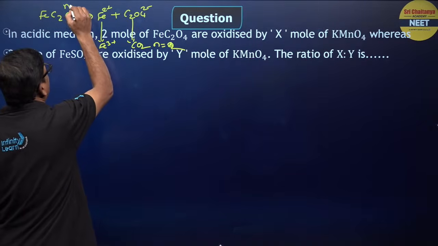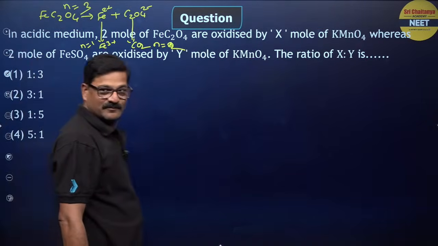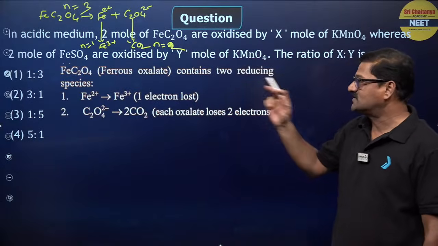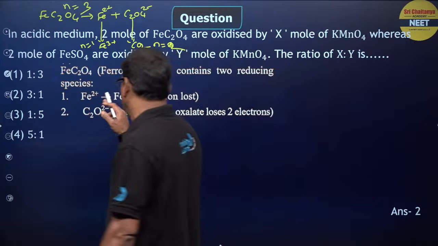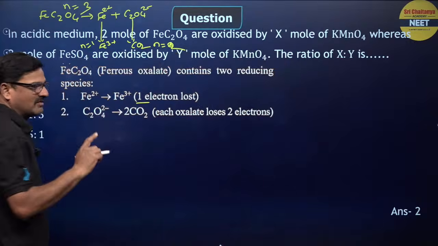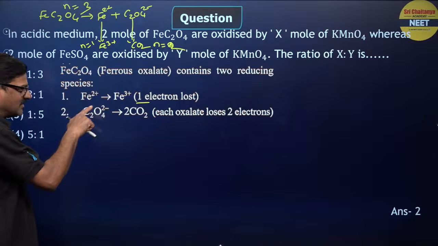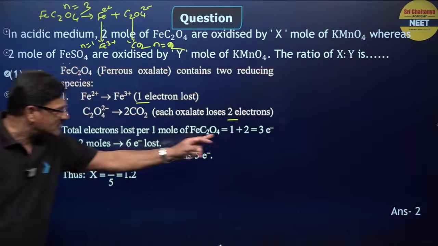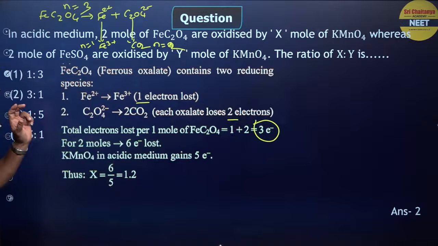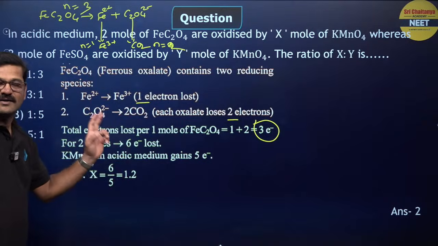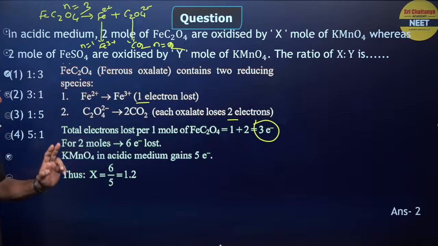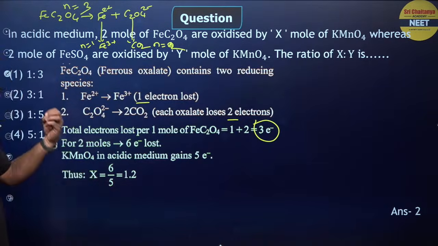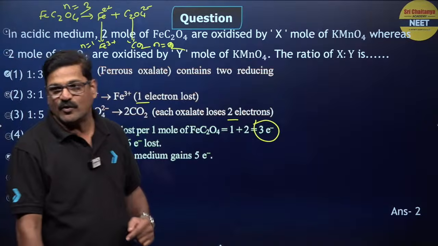So the total n value for this is going to be 3, right? So for FeC2O4, Fe2+ to Fe3+ loses 1 electron, n is 1, and oxalate to carbon dioxide loses 2 electrons. So that n value is going to be 3, and 2 moles require 6 moles of electrons. KMnO4 in acidic medium gives 5 electrons. So X is going to be 6 by 5, which is equal to 1.2.